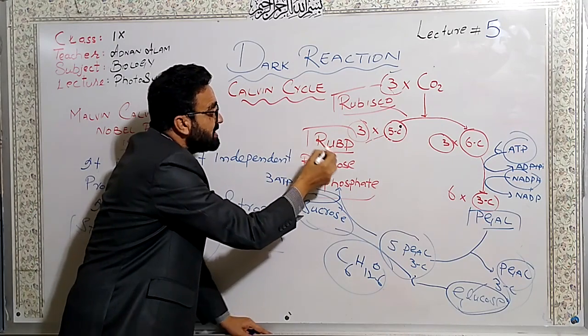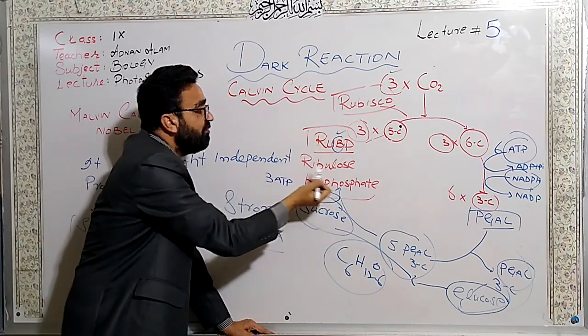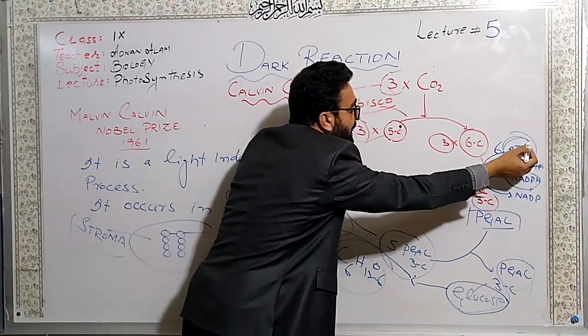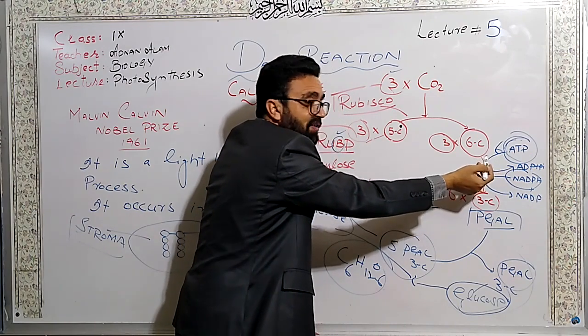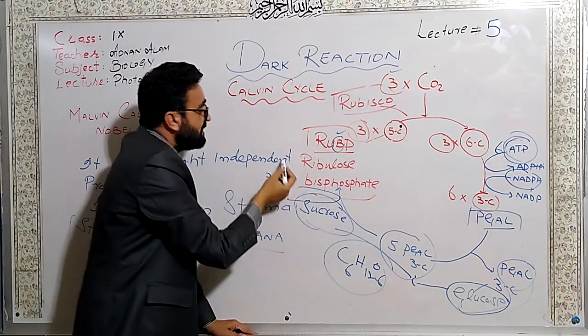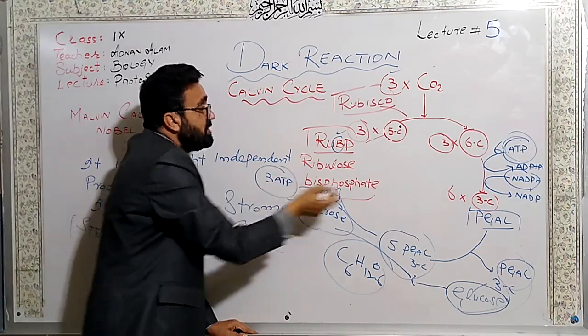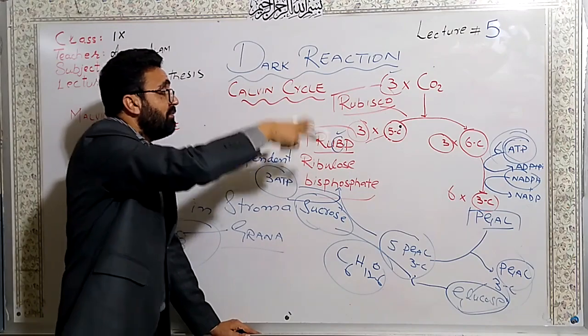Why? Because this is ribulose bisphosphate. It has 2 phosphates. One phosphate it got from this kind of phosphorylation, one phosphate it got from here, and the second phosphate it will get here. So 9 ATPs are used in a single carbon cycle.